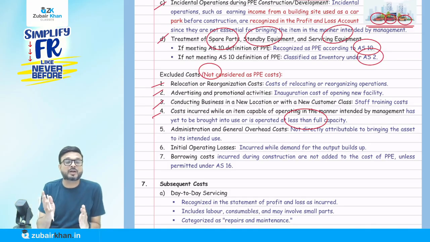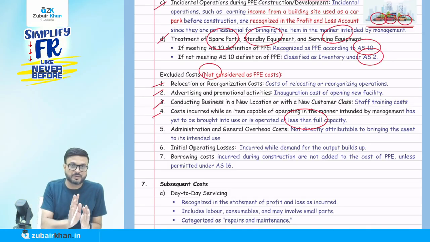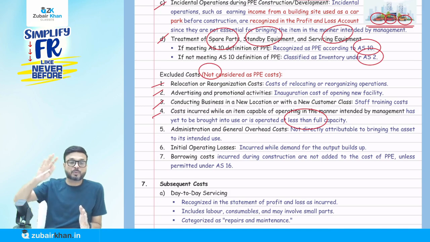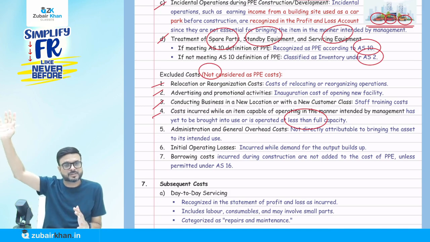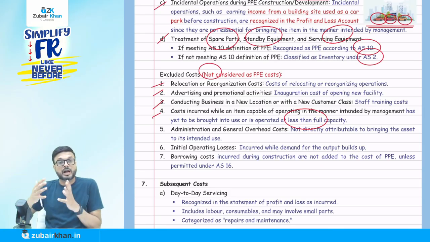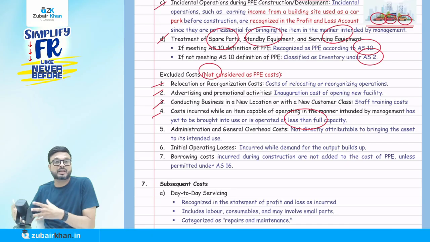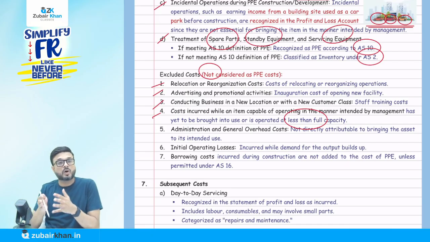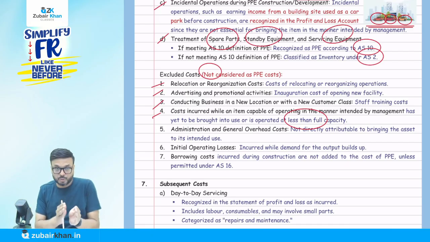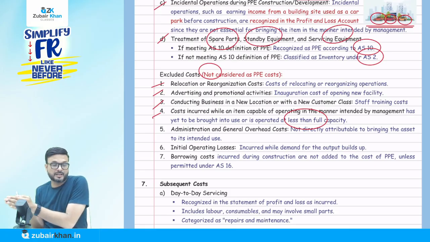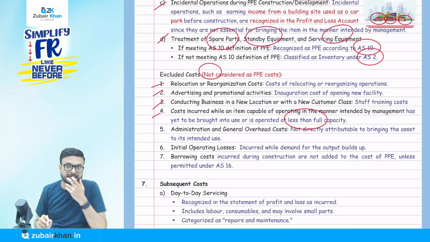After that, you cannot add any cost that you have incurred to the cost of the PPE. Even if the machinery is not working at full capacity, you cannot argue that any cost incurred still adds to the cost of the PPE. It already came into the position intended by the management, so we cannot recognize anything after that.